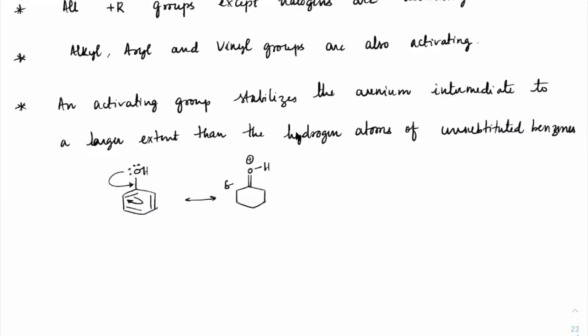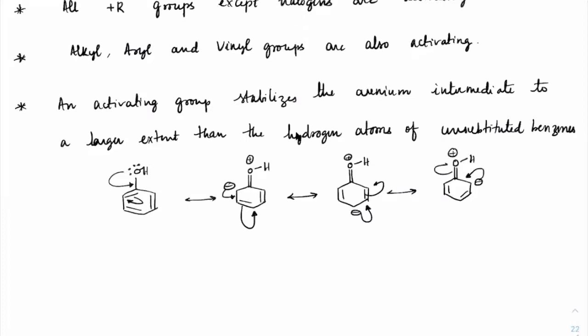The negative charge will keep moving around the benzene, and we'll get negative charge again here with a double bond and OH plus, and as the negative charge comes here, again it will retain back the aromatic form, the phenolic form, with OH.